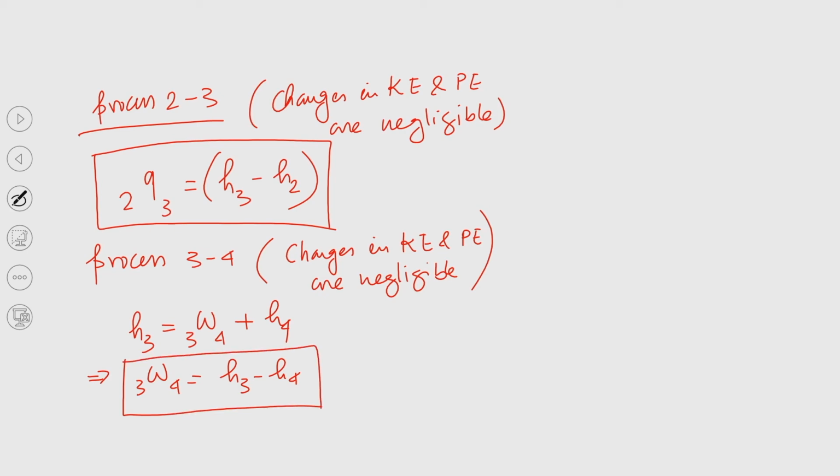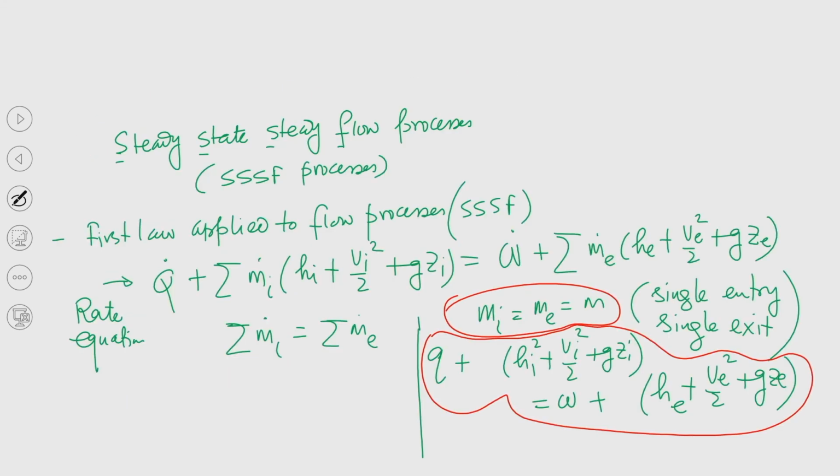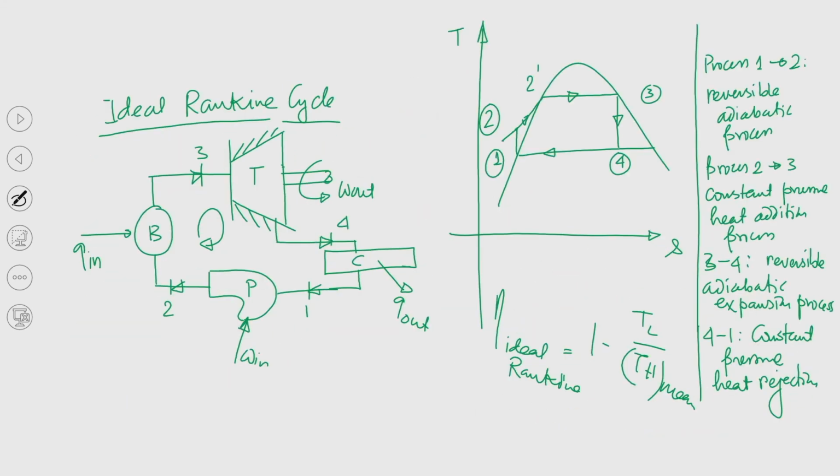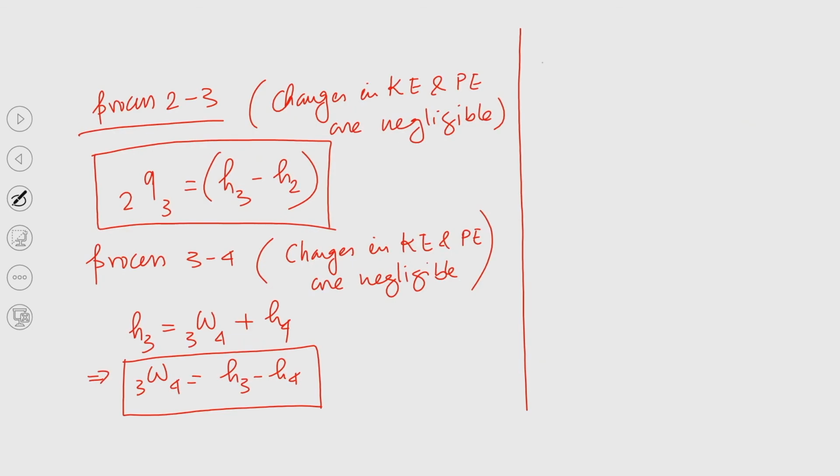So, we have identified these two processes, and we have another two processes. That is the condensation process 4 to 1. So, for process 4 to 1, again changes in kinetic and potential energy are negligible.